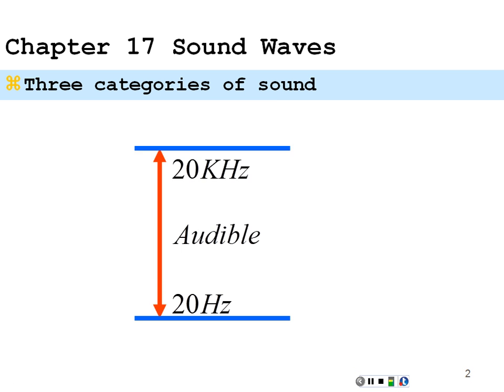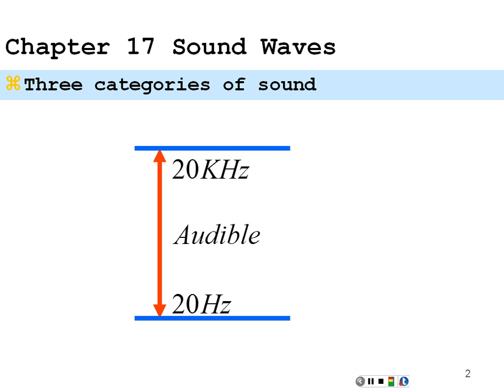3 categories of sound. We can think of sound from a human perspective as what we're able to hear with our ears, and that generally is between the range of about 20 hertz to 20 kilohertz. That's what we call the audible range. For human beings, that's what's been established as what we need to survive, and so it's a relatively broad range, but not as broad as some other creatures in the animal world.